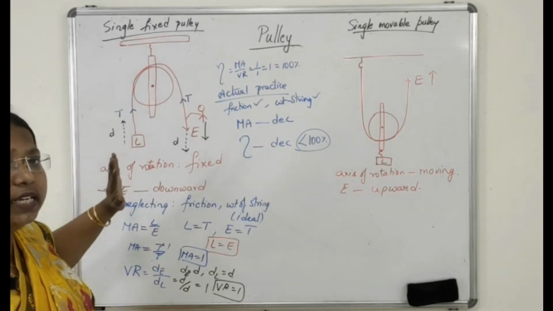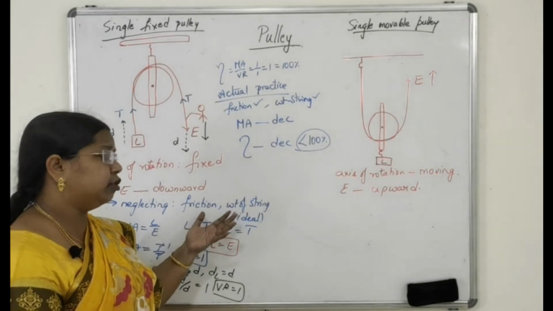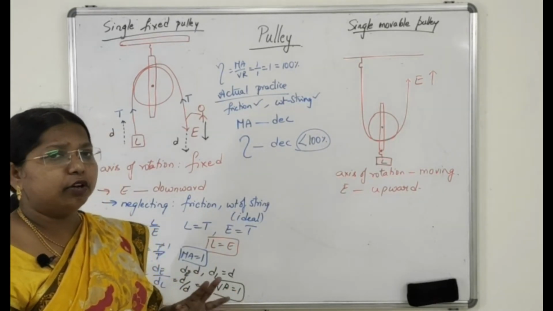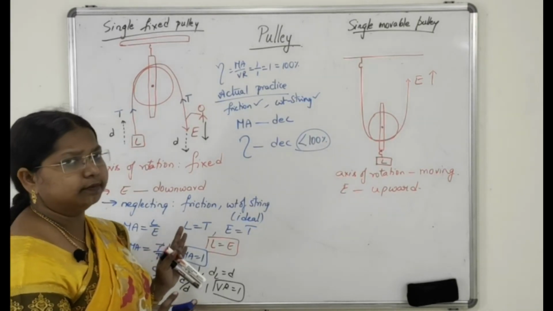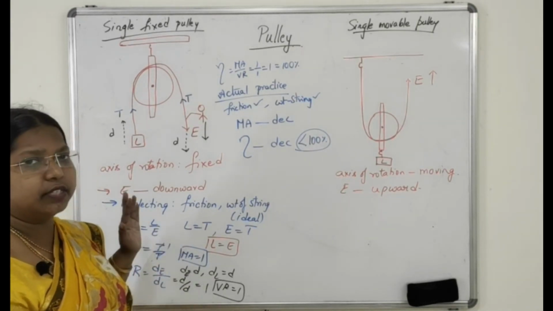But because of this friction and weights of the string, your velocity ratio will not be affected. Velocity ratio will be the same. VR is equal to 1. But MA will be decreased.